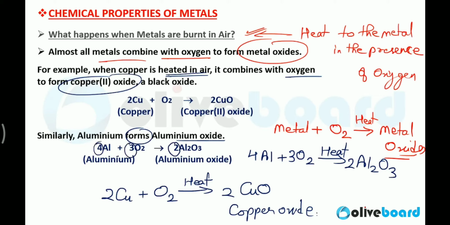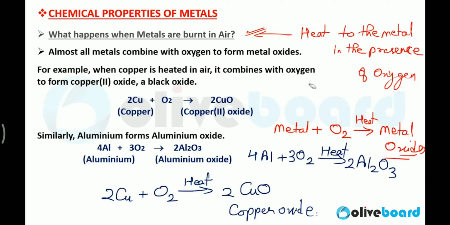Basically, this is nothing but balancing. The mass of the LHS should be equal to the mass of the RHS, or the number of atoms present on the left hand side should be equal to the number of atoms present on the right hand side. That's why these 2, 3, and 4 are present here. This is known as balancing of the chemical equation.